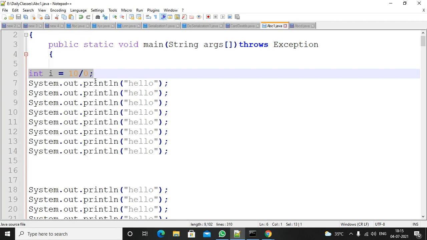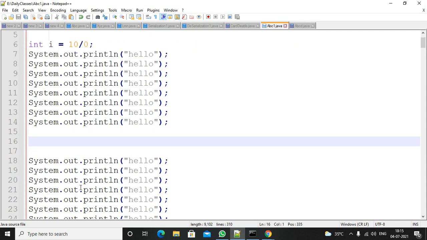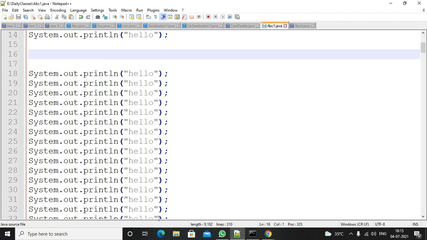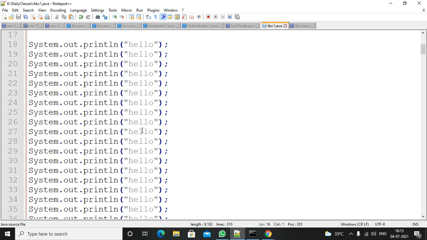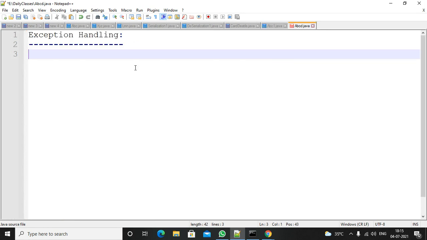We already tried this one. The first exception is there at line number 6. Remaining statements will not be executed. Suppose you cut and paste this here, the first 10 lines will be executed, the remaining lines will not be executed. If you cut here and paste somewhere else, the first statements will be executed, the remaining statements will not be executed. You already saw. So for handling the exception, we will use the exception handling mechanism. In the exception handling mechanism, we are using try, catch, finally, throw, throws, and assert keywords. We will discuss them one by one.